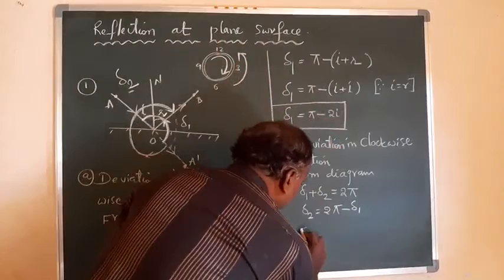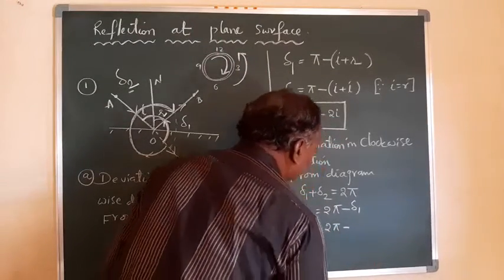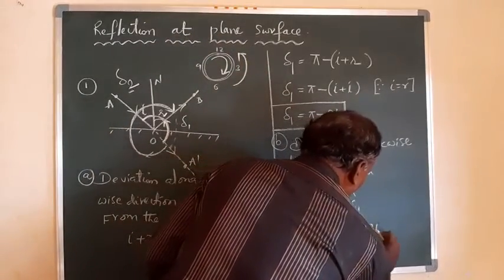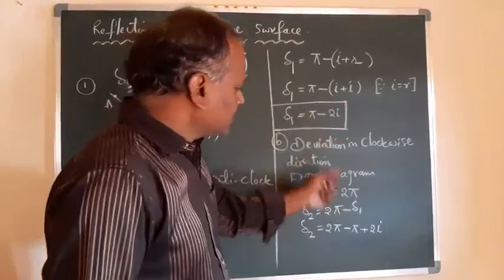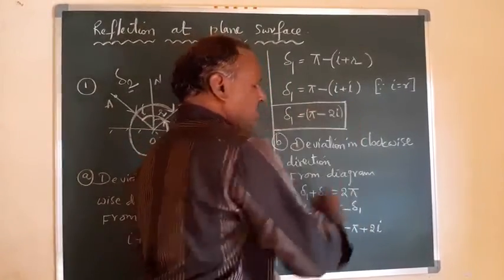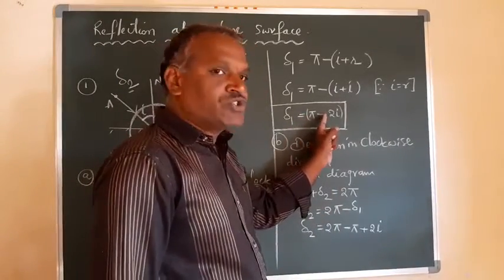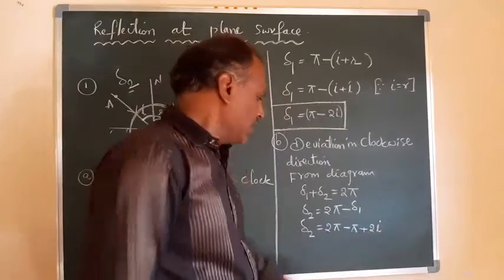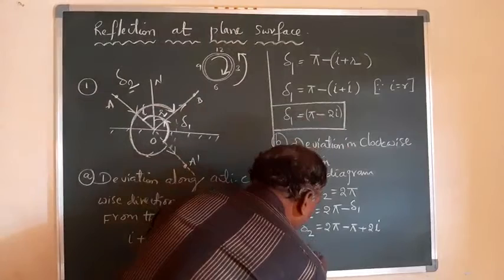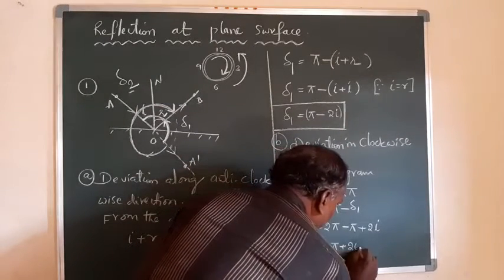Delta 1 is pi minus 2I, so it becomes 2 pi minus pi plus 2I, because the minus is multiplied: minus into minus becomes plus, so this 2I becomes plus. So 2 pi minus pi is pi. So I can write delta 2 is equal to pi plus 2I.